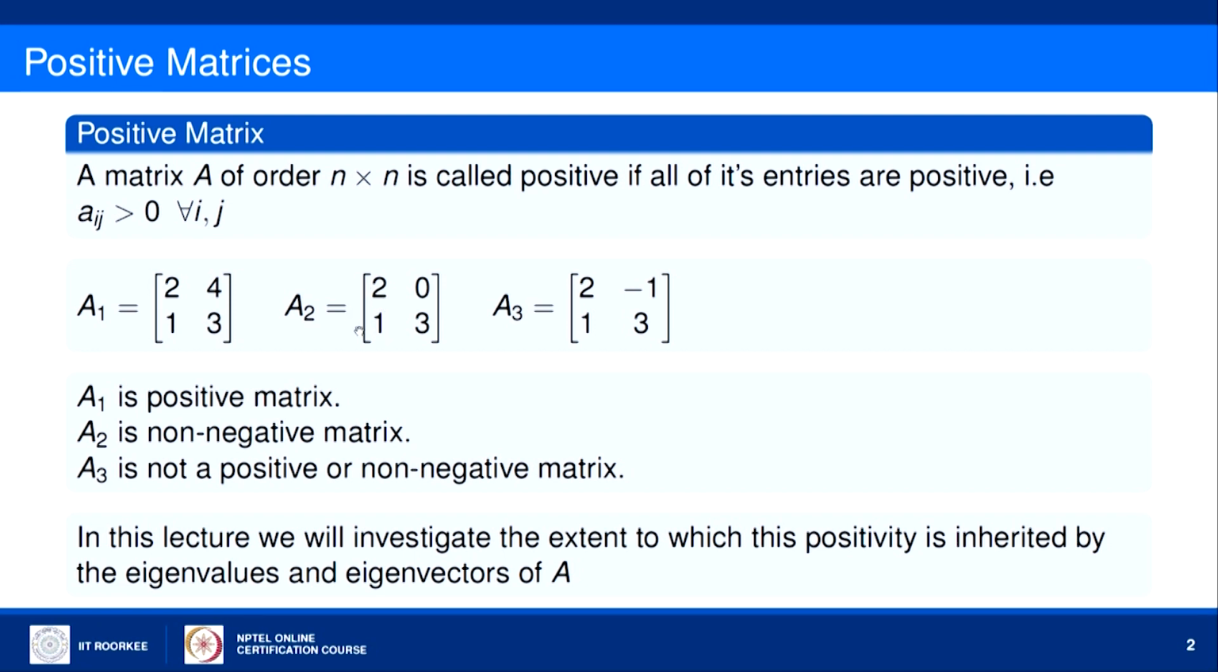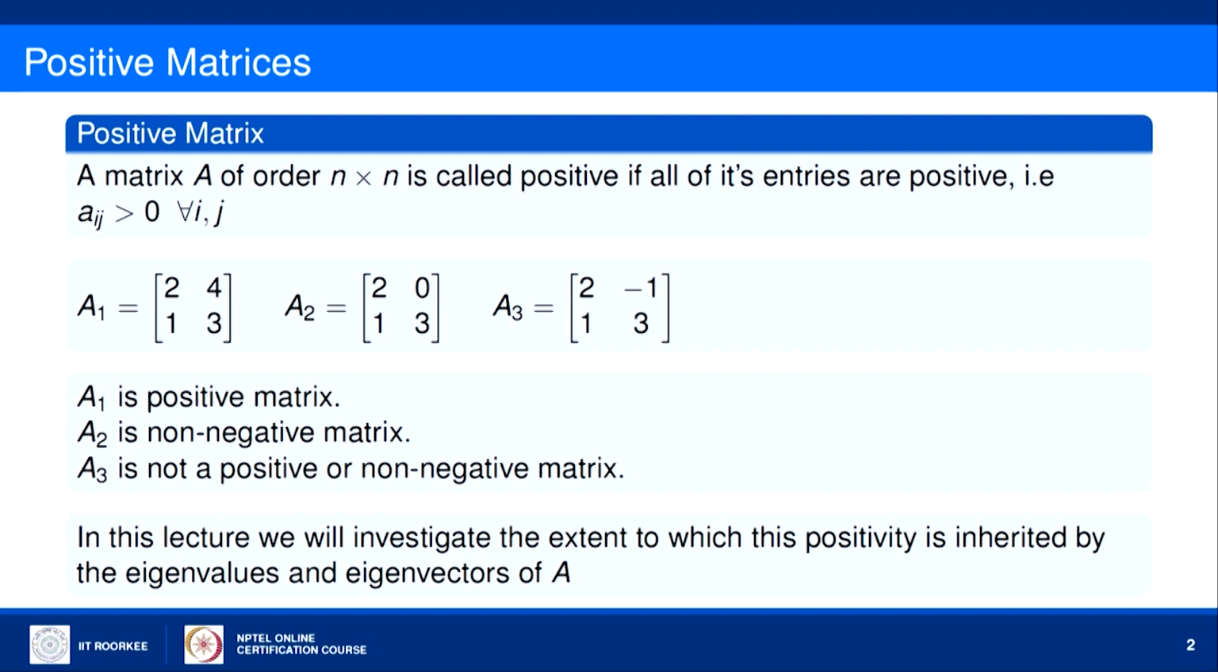If you see A2, 3 entries of A2 are positive, but this entry is 0, so it is not a positive matrix. But if all the entries of a matrix are non-negative, like in this case, then the matrix is called a non-negative matrix. So every positive matrix is also a non-negative matrix, but the reverse is not true. In the third matrix A3, this entry is -1, so this matrix is neither positive nor non-negative.